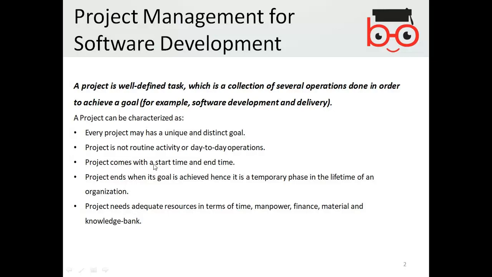A project comes with a start time and end time, obviously. A project ends when its goal is achieved, hence it is a temporary phase in the lifetime of an organization. Whenever an organization wants a project to be done, it is a temporary phase, and it has to be developed within a limited time.